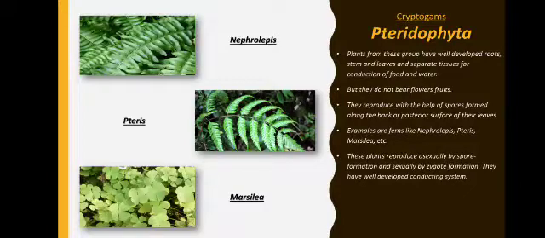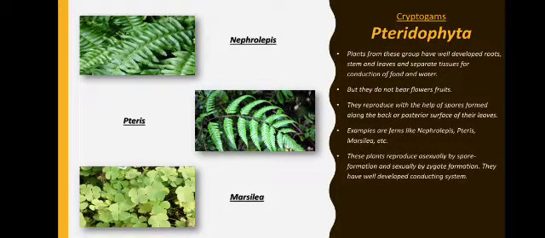Now in the previous two divisions we saw that they do not have true roots, true stems, true leaves. In Thallophyta they don't have stems, roots and leaves, whereas in case of Pteridophyta they have well developed roots, well developed stem and well developed leaves and separate tissues for conduction of water and food.